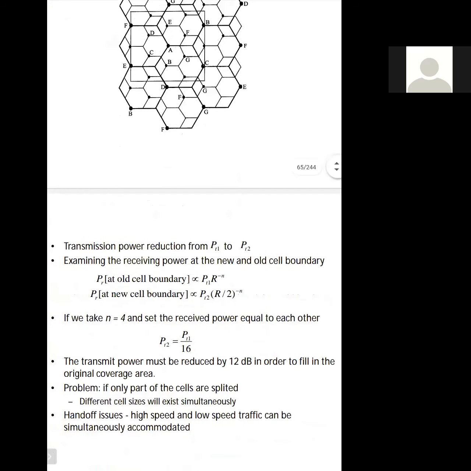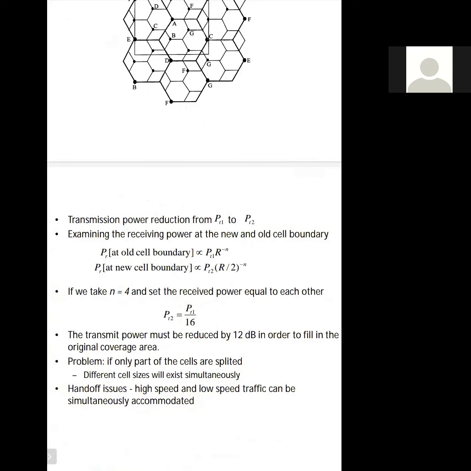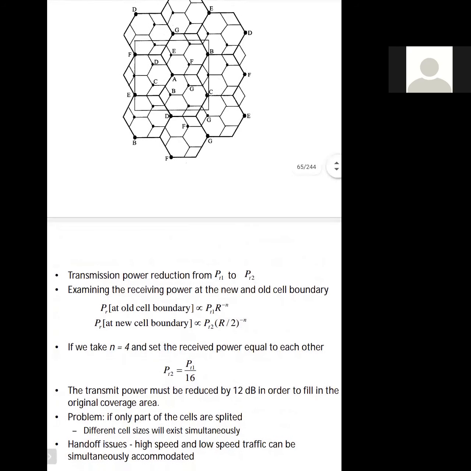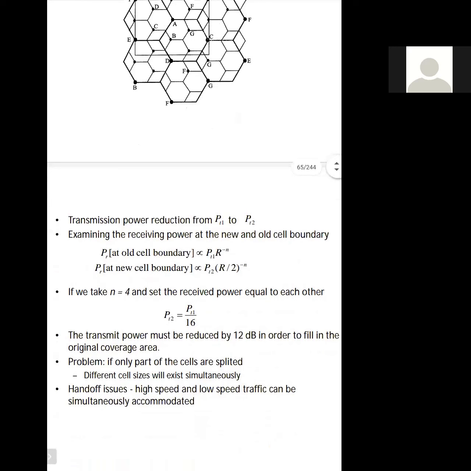Like we have the transmission power reduction, from PT1 to PT2, and we will examine the received power at the new and the old cell boundary. The old cell boundary is the cell which is not split. The cell will have its original shape, that is the old cell boundary.